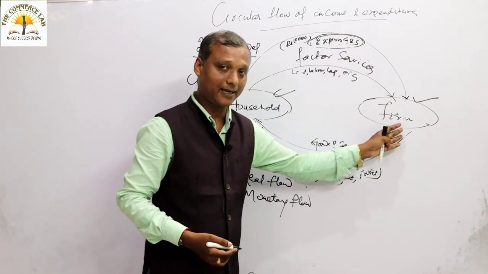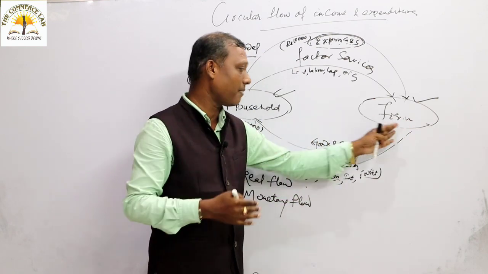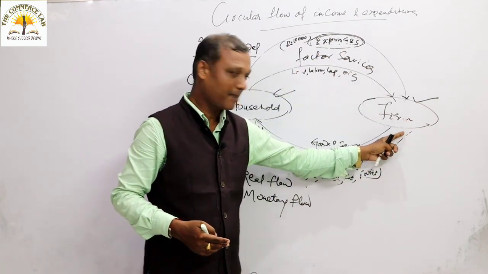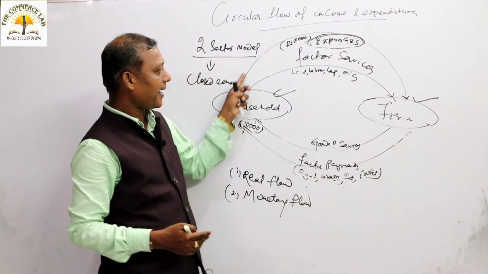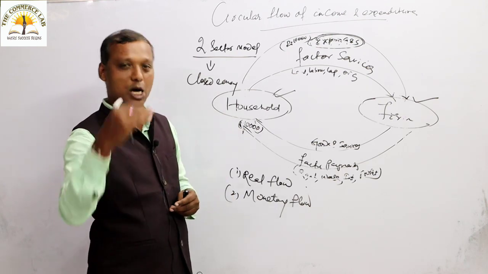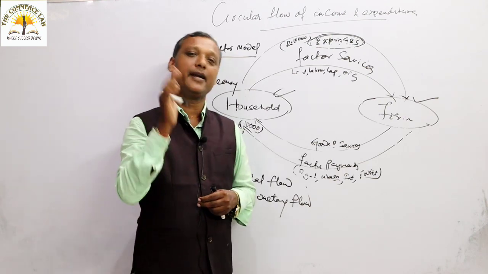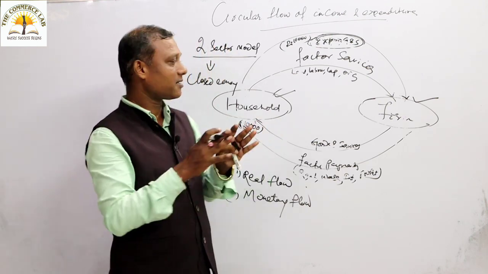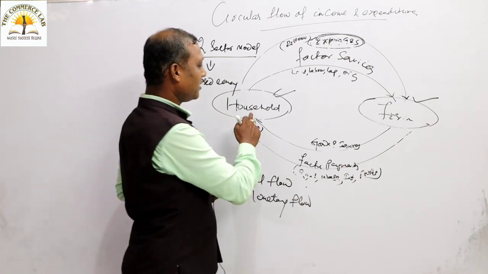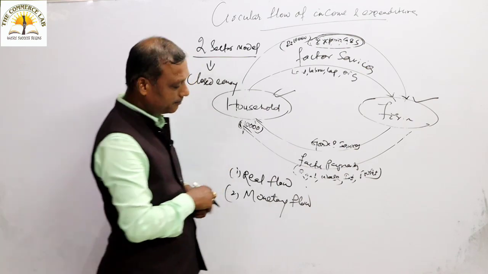So the expenditure that has already gone from the farm sector now again comes to the farm as income. The expenditure made by the farm sector again reversely comes to the farm as income, and this is nothing but the circular flow of income and expenditure. So we have noted some conclusions here: in the two sector model we have two agents, one is your household, one is your farm.